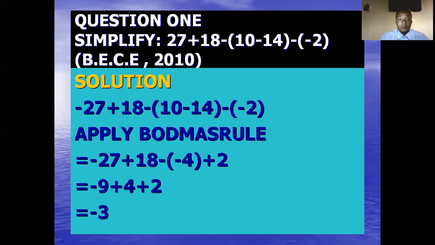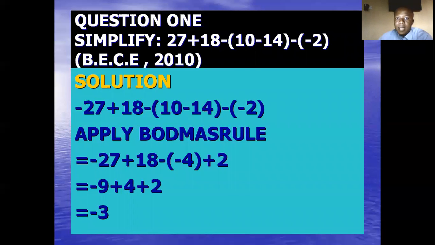Solution, the question is minus 27 plus 18 minus 10 minus 14 minus 2, just like you can see in the slide. We have a mixture of signs, so we can apply the BODMAS rule. Now minus 27 plus 18, in the bracket we have 10 minus 14. From the trick I told you, 10 minus 14 is the same thing as minus 4, because I have 10 and I'm owing somebody 14. What I have cannot pay off my debt. That's why you have minus 4 in the bracket.